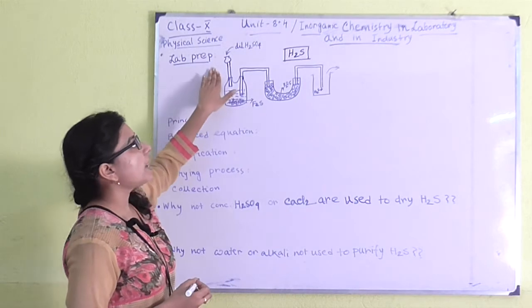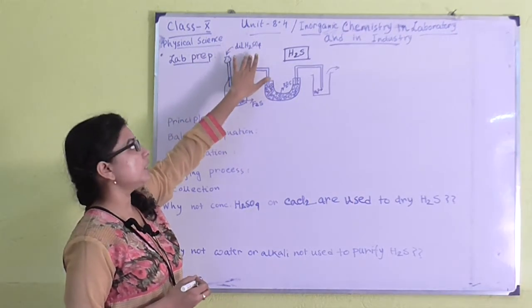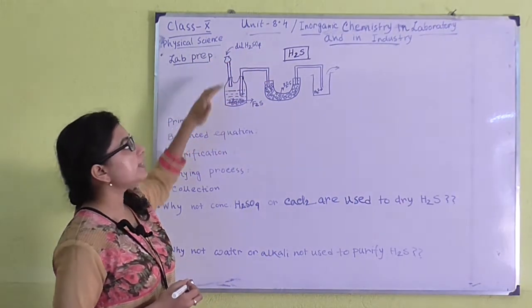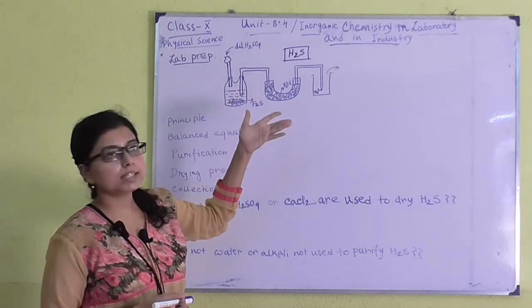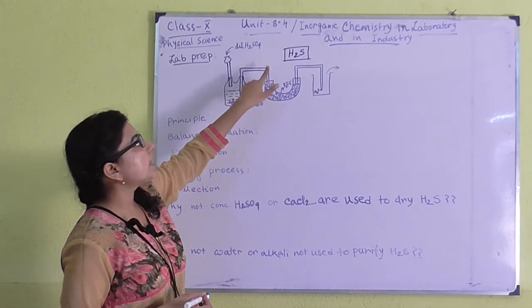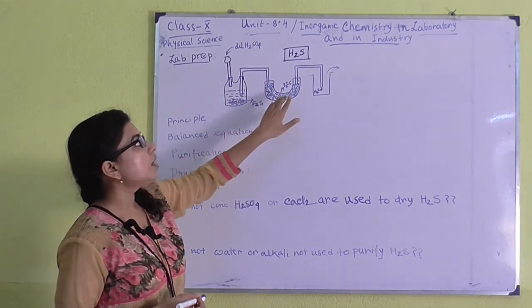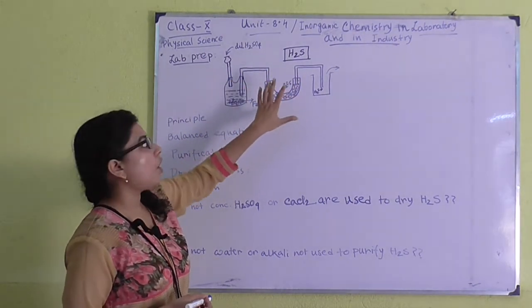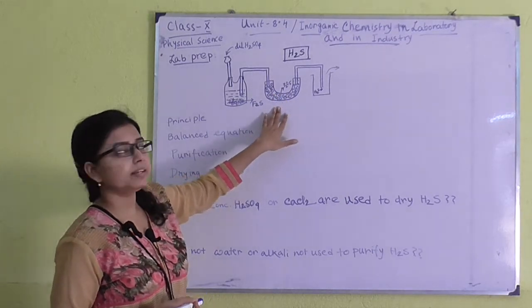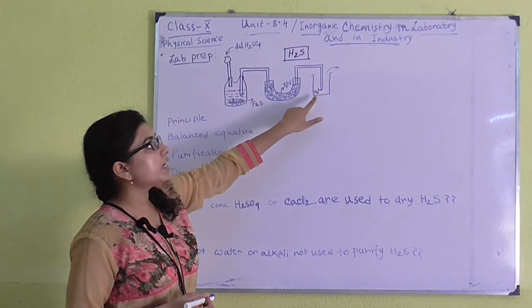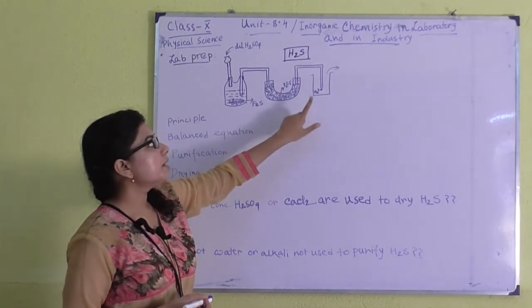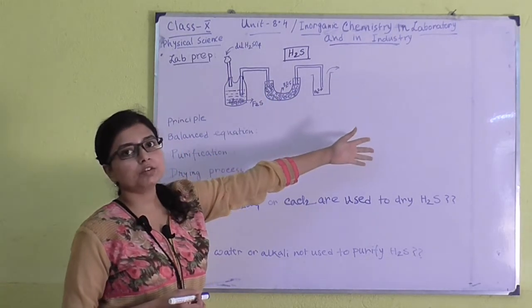So here I have taken dilute acid solution, and if we add this acid to the ferrous sulfide, it will produce H2S, and the generated gas will be passing through a chamber of phosphorus pentoxide, that is P2O5. Finally the gas will be collected in a gas jar by upward displacement of air.